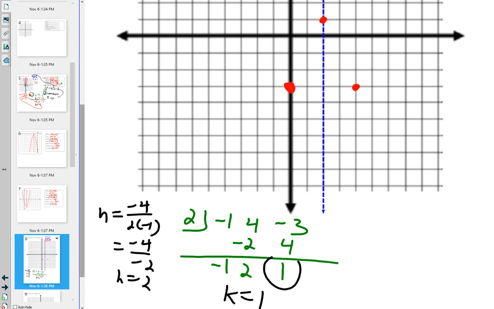But Mr. Romero would like 2 more points. I've already used up points that are 2 units away from the axis. So if I wanted to come up with 2 more points, my options would be to go 1 away. That's still available. On the last one, I already used up 1 away, so I could use a 1. I can't use a 2, I've already used up a 2, but I can go 3, 4, or 5. But the further away I go, the more space I'm going to need to fit the points. Maybe not so much left or right, but up or down, these can get pretty big pretty fast. So I'm just going to use the 1.